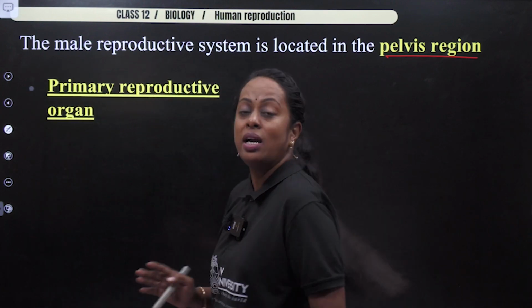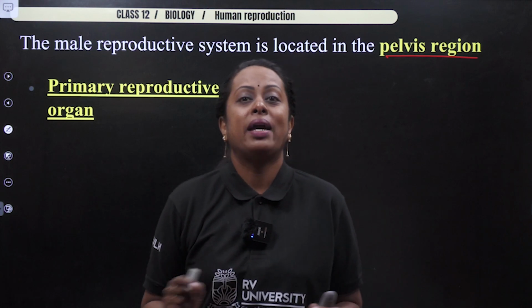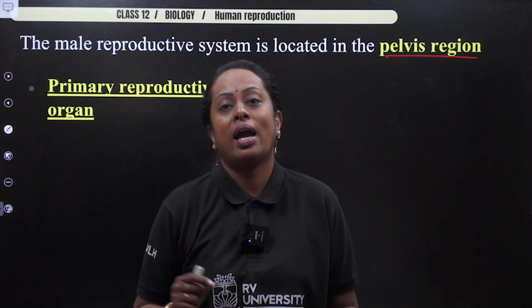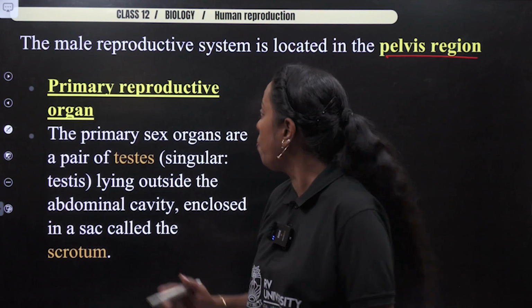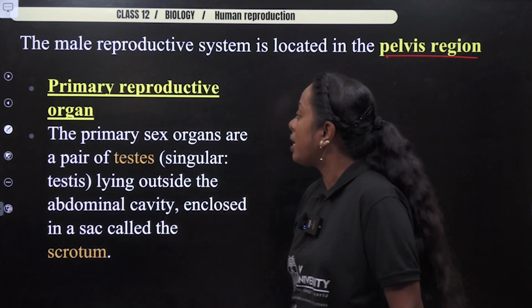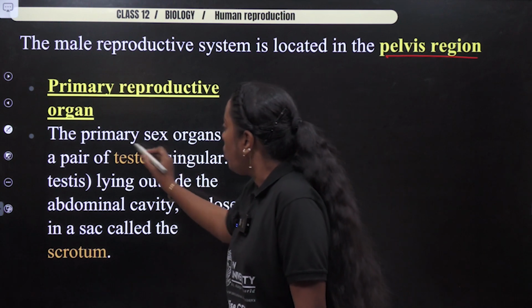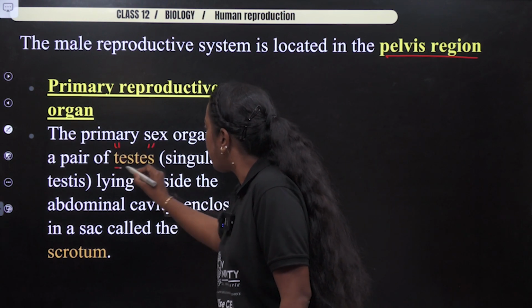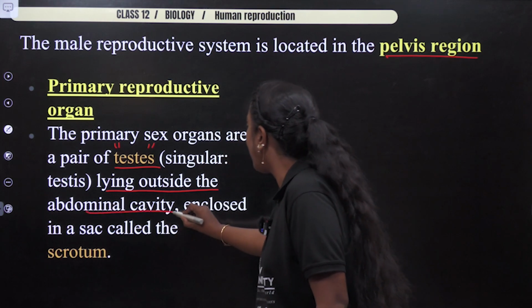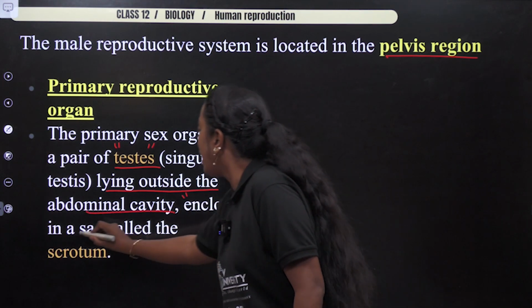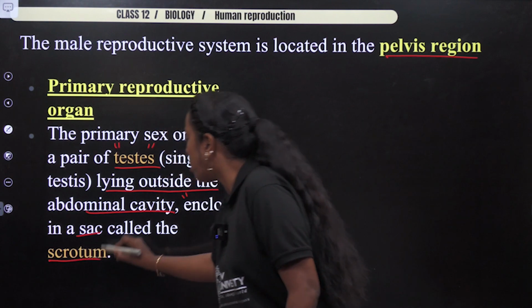But before that, I just explained to you the basic explanation of primary and secondary, but we shall study with respect to the male reproductive organ now. So in case of primary reproductive organ, you will come across testis, which is lying outside the abdominal cavity enclosed in a sac called as scrotum.